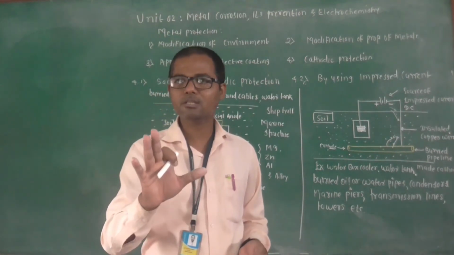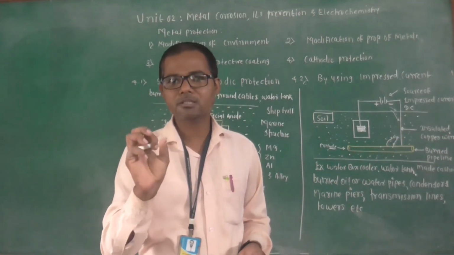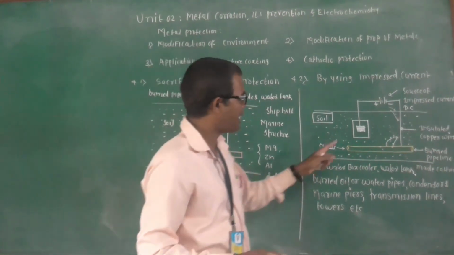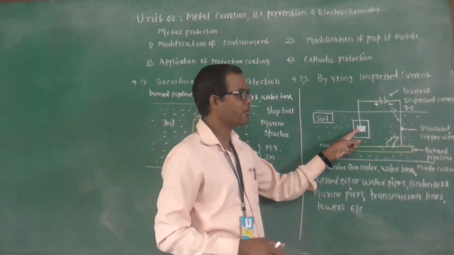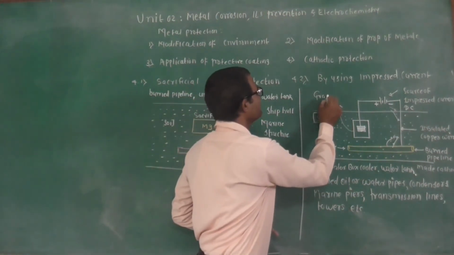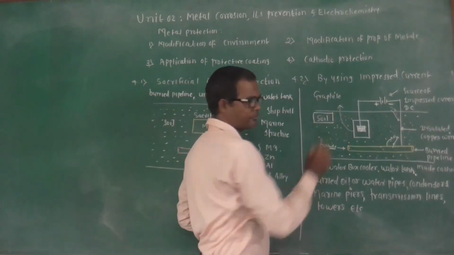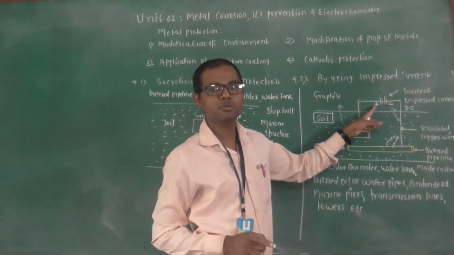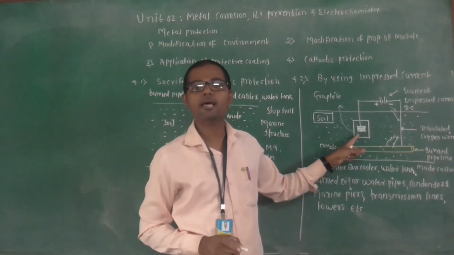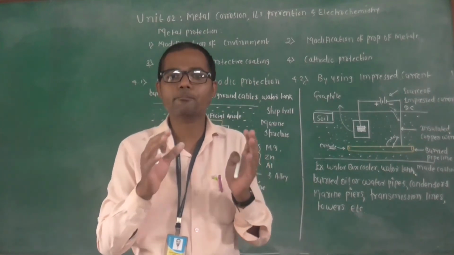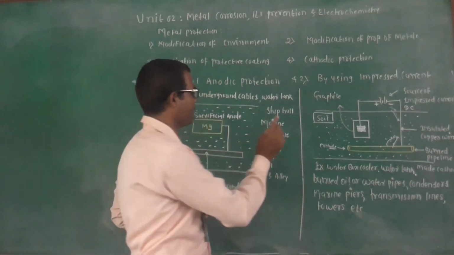Mostly insoluble graphite, scrap iron or steel structures are used as the anode. Here our anode is graphite, which is insoluble, and the positive terminal of the DC source is connected to the insoluble anode, but that anode is kept or packed in a backfill.